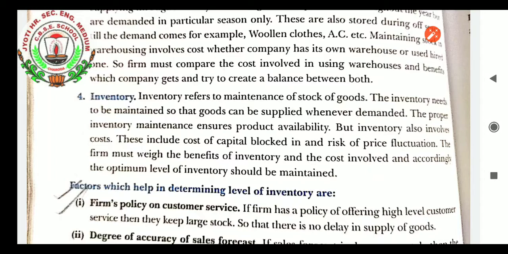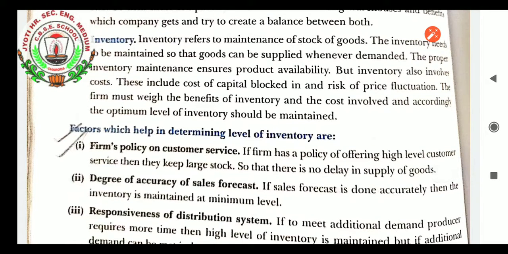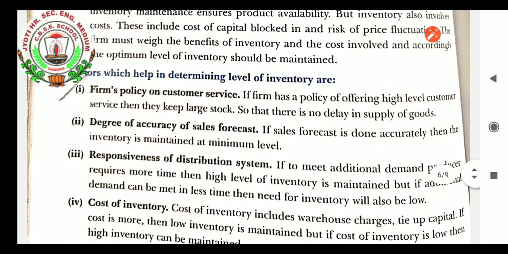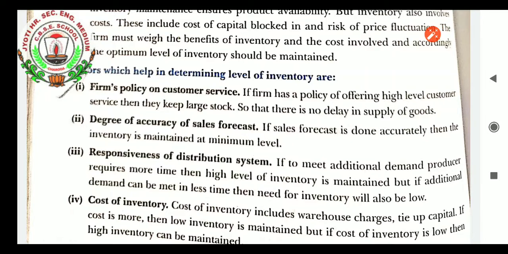So inventory is needed for the maintenance of stock of goods. It needs to be maintained so the goods can be supplied whenever demanded. Factors which determine the level of inventory are as follows. The very first is the firm's policy on customer service. If the firm has a policy of offering a high level of customer service, then it keeps a large stock so that there is no delay in supply of goods. Next, the degree of accuracy of sales forecast. If the sales forecast is done accurately, then the inventory is maintained at a minimum level.